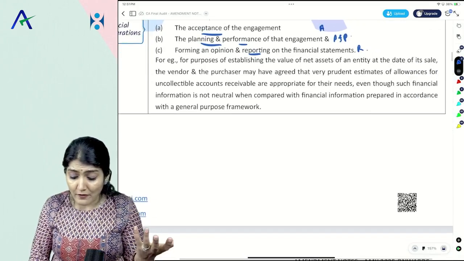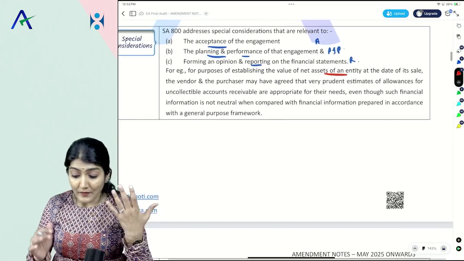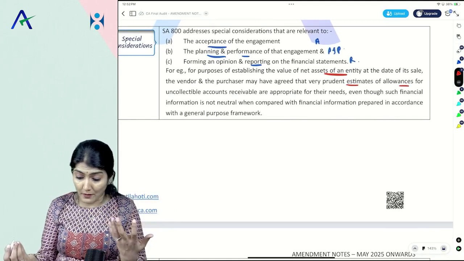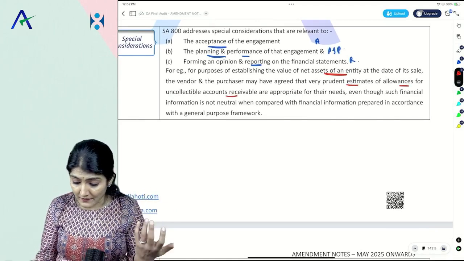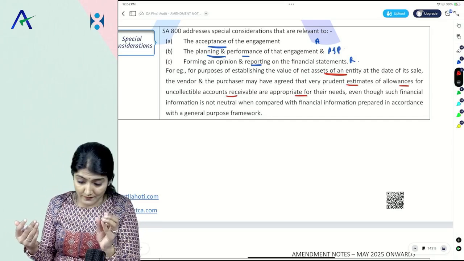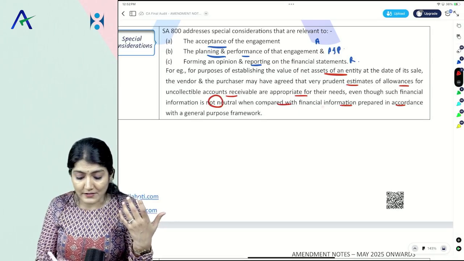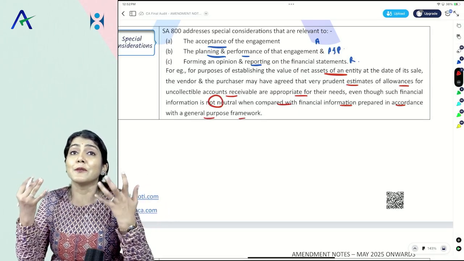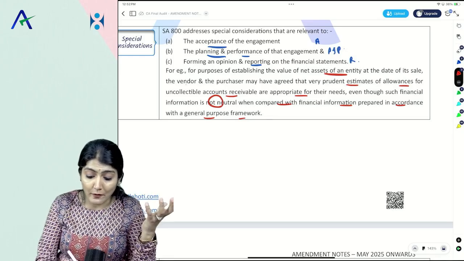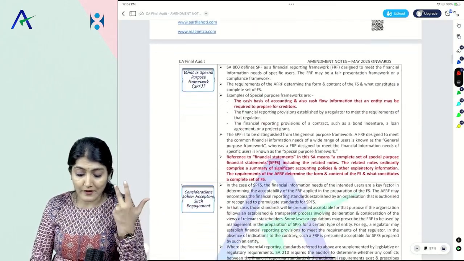For purposes of establishing the value of the net assets of an entity at the date of the sale, the vendor and the purchaser may have agreed that very prudent estimates of allowances for the uncollected accounts receivable are appropriate for their needs. So that is for a specific set of users, even though such information is not neutral when compared with financial information prepared as per the general purpose framework. So this is only for the vendor and the purchaser. That could be the special purpose framework introduction.